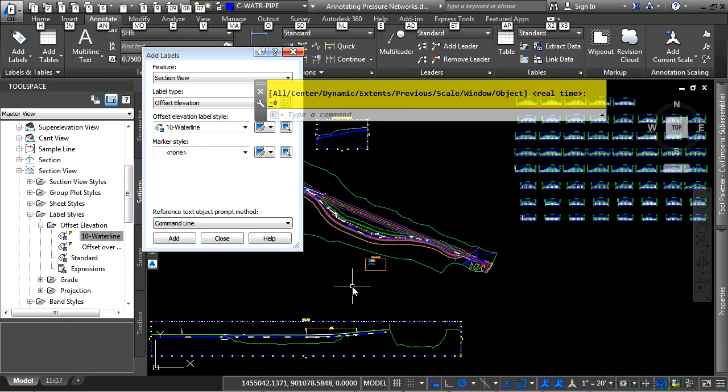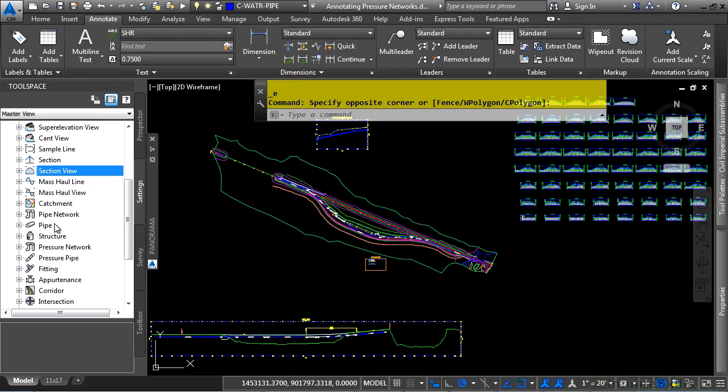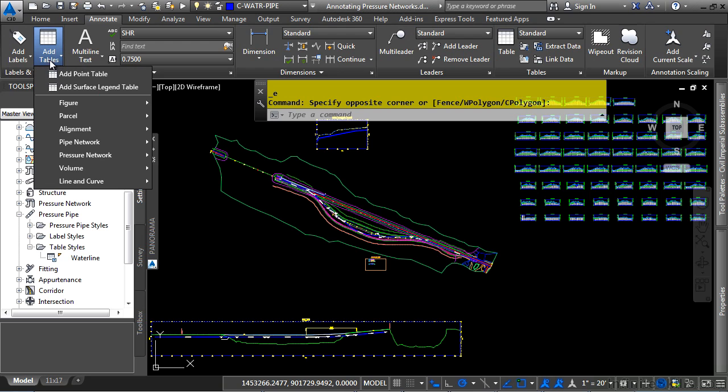Let's look at tables with regards to pressure network objects. First, in the Settings tab, you'll find that under each subcategory, whether it's pressure pipes, fittings, or appurtenances, there is a Table Styles category where you can define what your table should display. Let's just do a simple pressure pipe table style by clicking in the Annotate tab, Labels and Tables panel, Add Tables, and then navigate to the pressure network category. We'll choose Add Pressure Pipe.